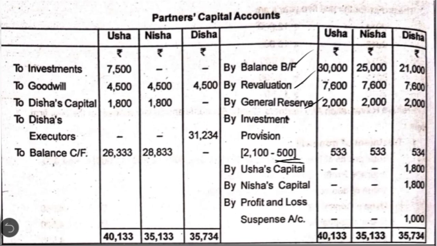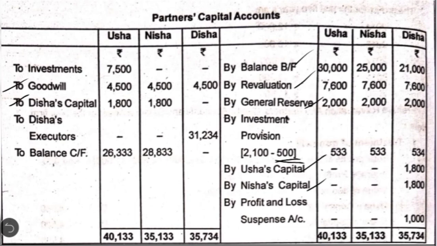Then the next adjustment will be for goodwill. First we are going to write off the existing goodwill, all partners' capital accounts debit to goodwill account. The next one, for adjusting the deceased partner's share in the revalued goodwill, the entry is Usha's capital account debit, Nisha's capital account debit to Disha's capital account. So here you have to write by Usha's capital account, the amount should be written in the deceased partner's capital account column. Again by Nisha's capital account in the deceased partner's column. Then the other part of the entry you have to write here, to Disha's capital account 1,800 and 1,800.